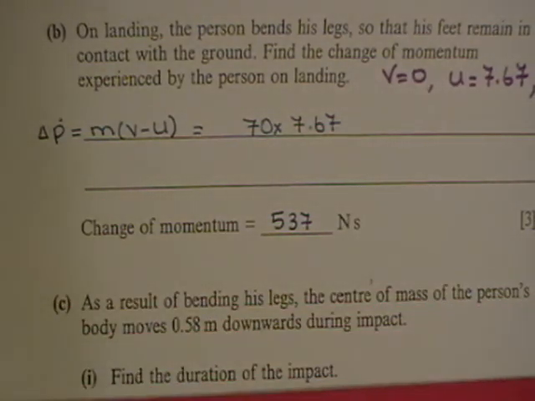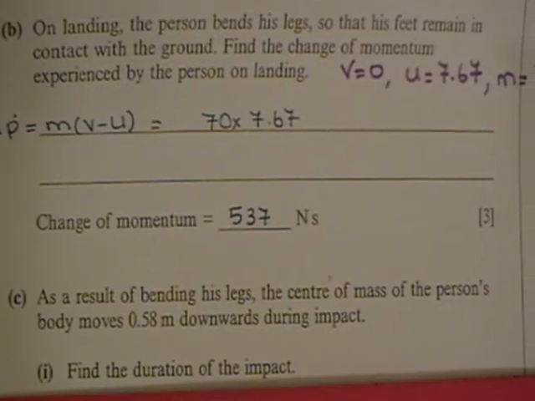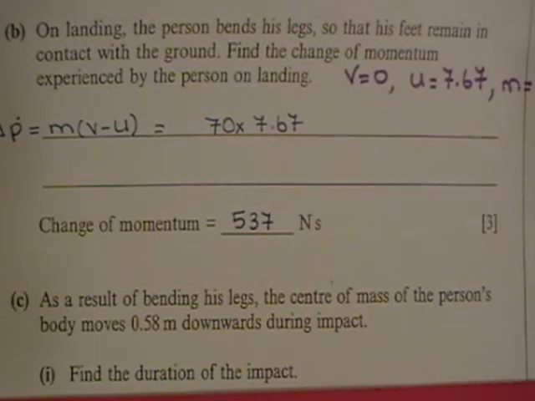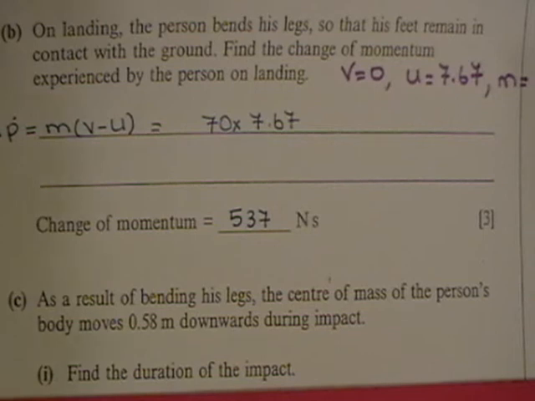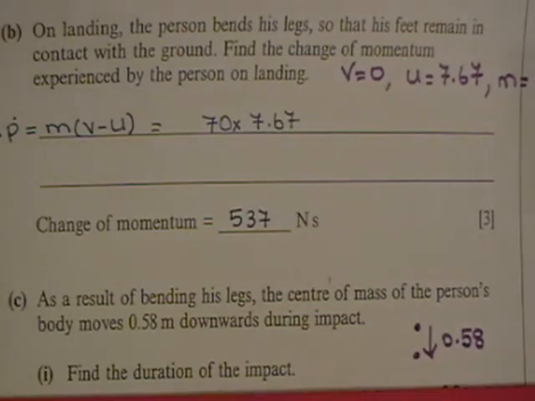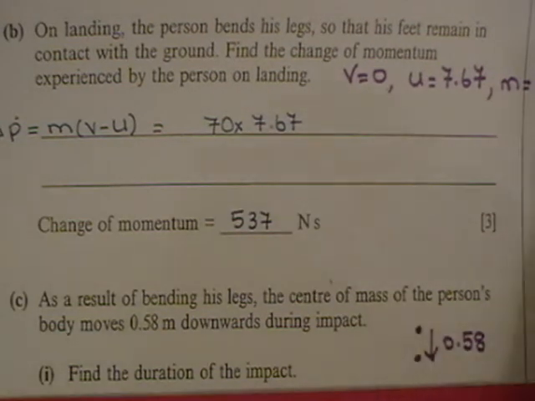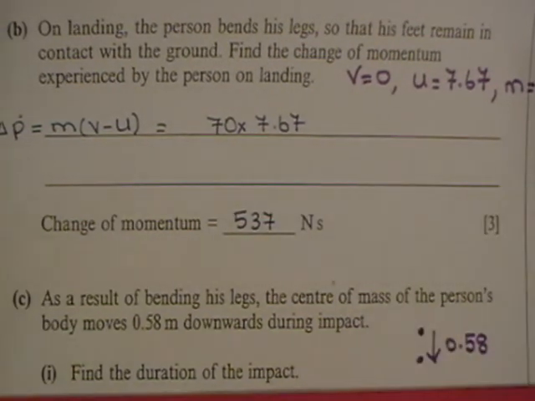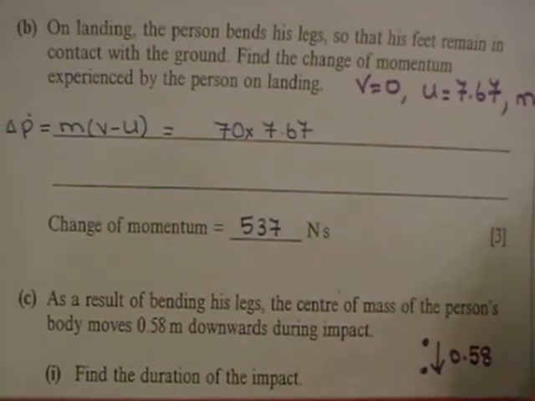As a result of bending his legs, the centre of mass of the person's body moves 0.58 metres downwards during the impact. Find the duration of the impact. So now we're talking about the centre of mass of the body moving that distance, 0.58. We can assume that they're still falling with acceleration due to gravity, but that's kind of irrelevant because we already know the final and initial momentums. We know the distance travelled, and we're looking for a time, so we're using equations of motion again.